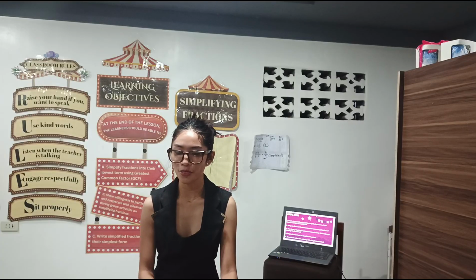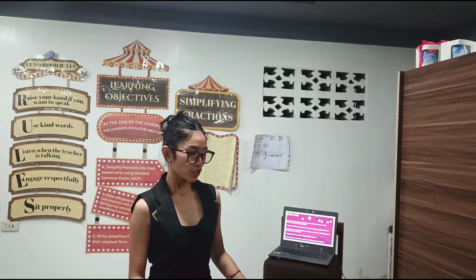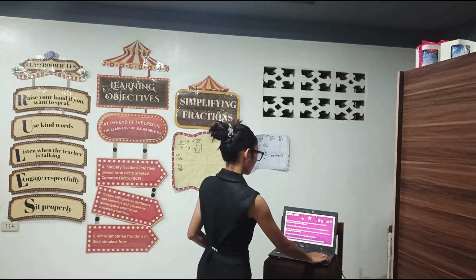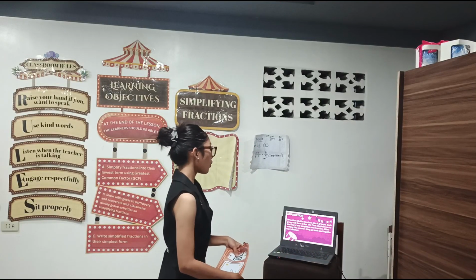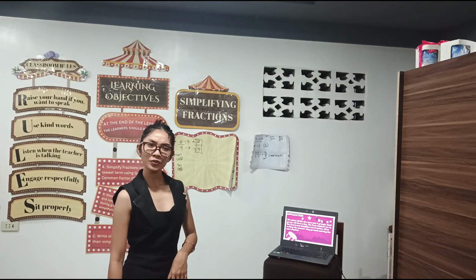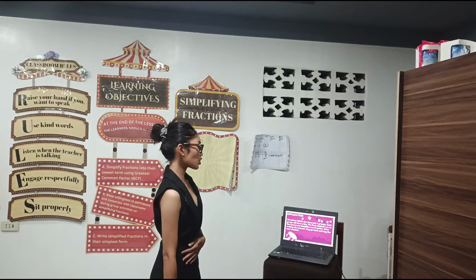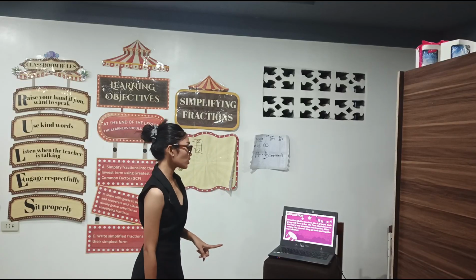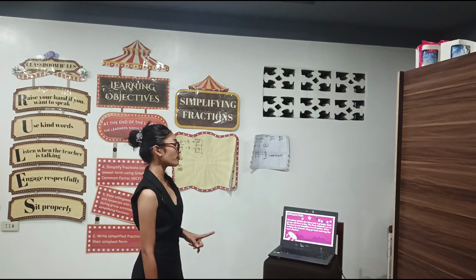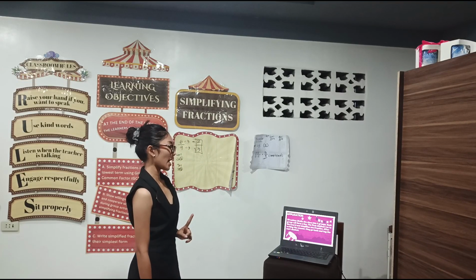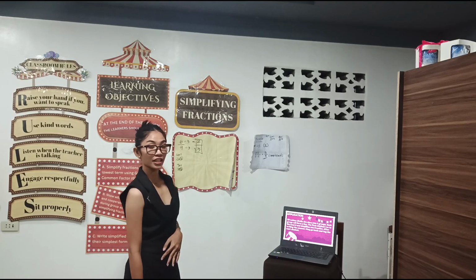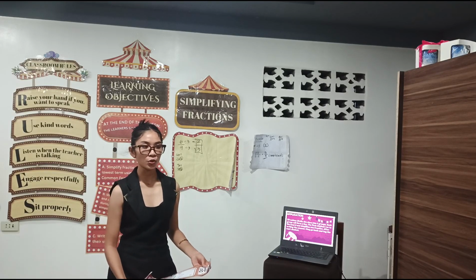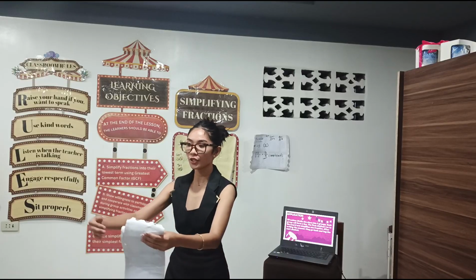Since you understand, I have a third activity. Are you ready? For your third activity, you're going to divide into 2 groups, and each group will form a line. The first student runs to the board and simplifies one fraction, writing the answer. Then they go back and tag the next student. So this will be group 1 and group 2.